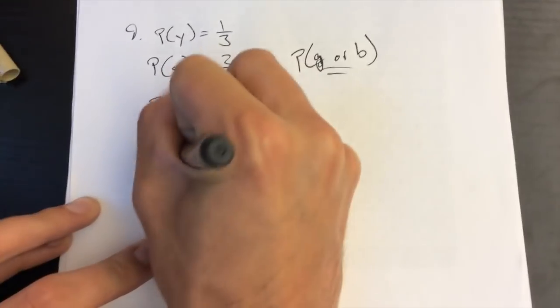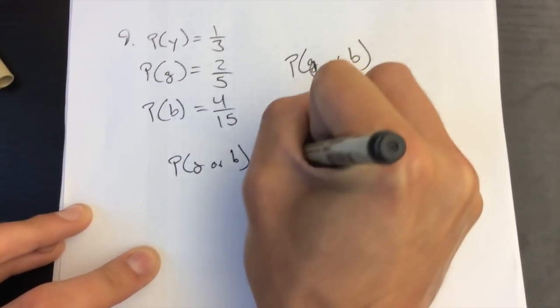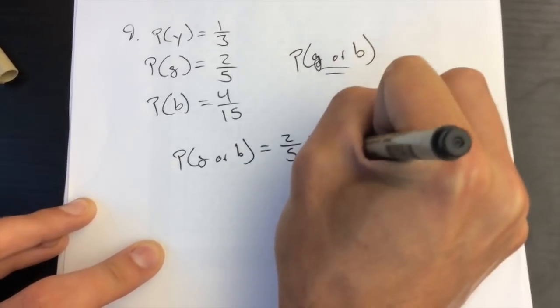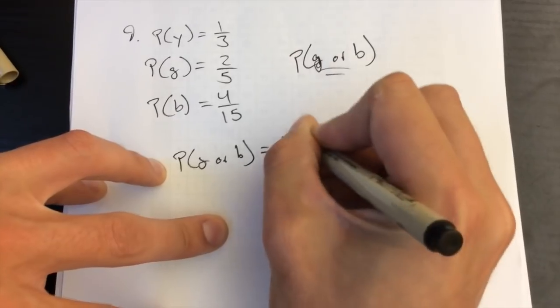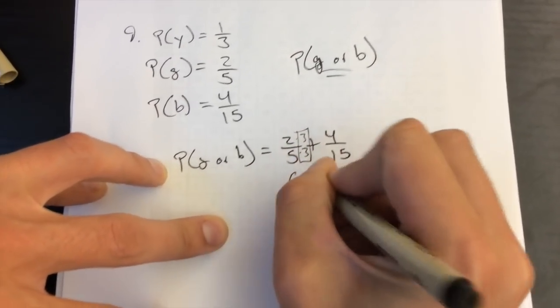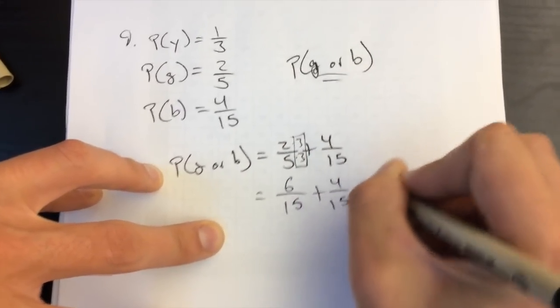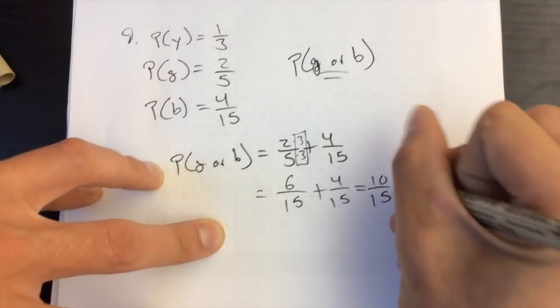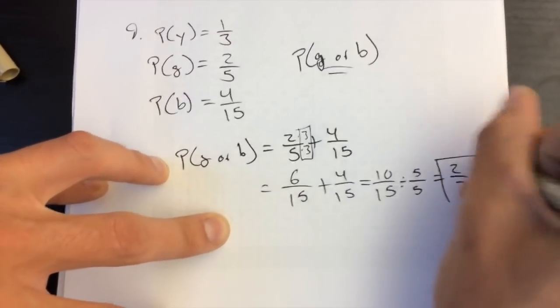So I'm going to take probability of green or blue is going to be 2/5 plus 4/15. I need a common denominator, so I'm going to multiply 2/5 by 3 over 3. That's a giant 1. That'll give me 6/15 plus 4/15. And that'll come out to 10/15. I can reduce this now by dividing both by 5. And it's going to be 2/3.